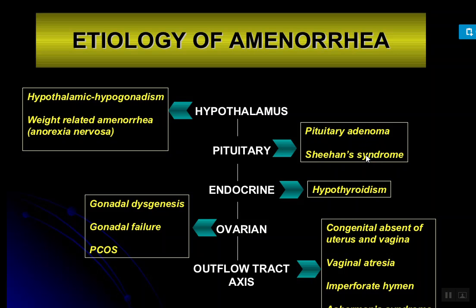And sarcoidosis, which you already know, is a chronic disease of unknown cause, with the formation of nodules or tumors in different parts of the body. So these are the causes under the pituitary.